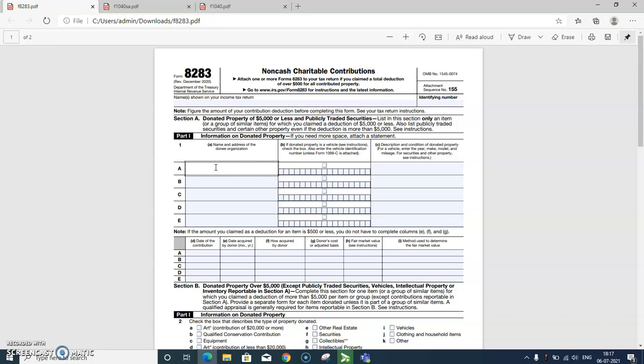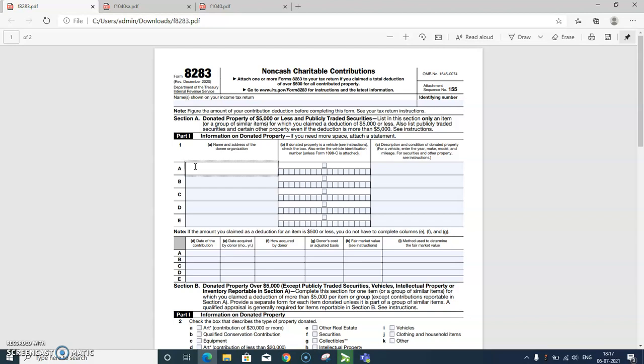Now coming to Part 1, information on donated property, under Section A, donated property of $5,000 or less and publicly traded securities. In line 1A, you enter the name and address of the donee organization.